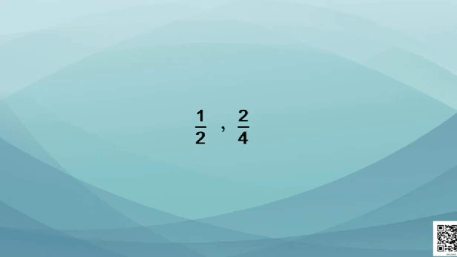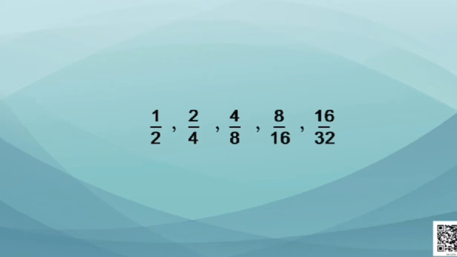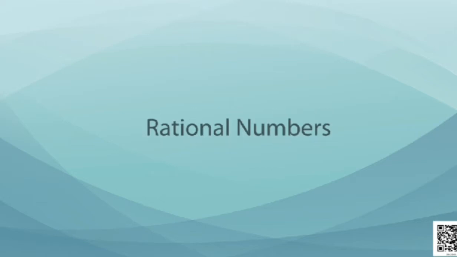If we observe carefully, we will find that actually 1 upon 2 and 2 upon 4 are expressing the same situation. In both the cases, half of the watermelon is being taken. Now if I want to express in some other forms like 4 upon 8 or 8 upon 16 or 16 upon 32, they all mean the same. All these are fractions. But if I divide the numerator and denominator with a common factor and write these fractions in their smallest form, then these fractions will become rational numbers.